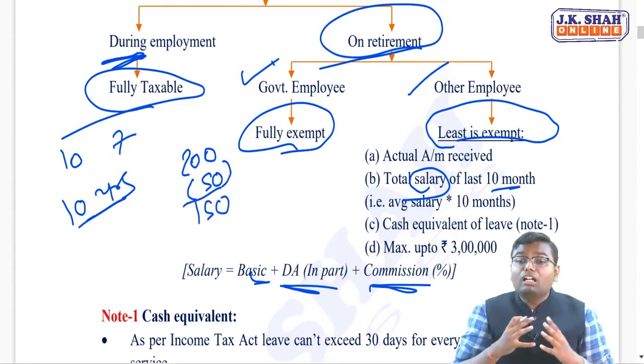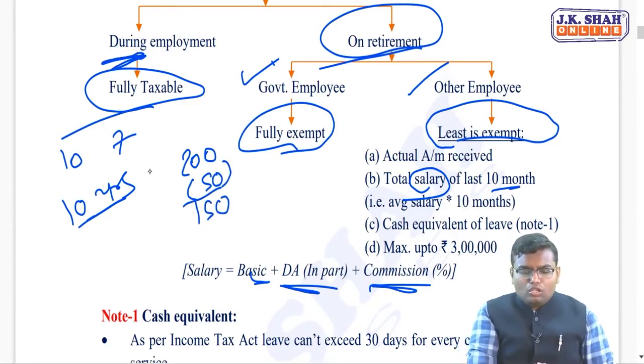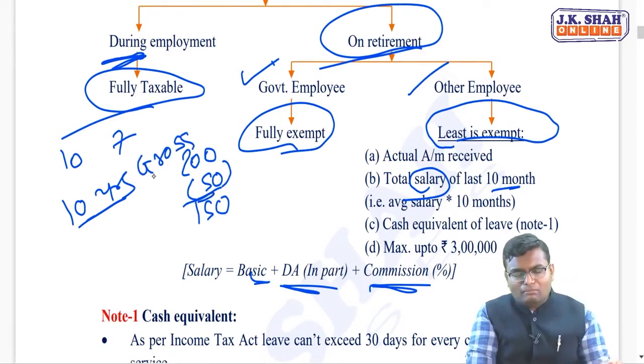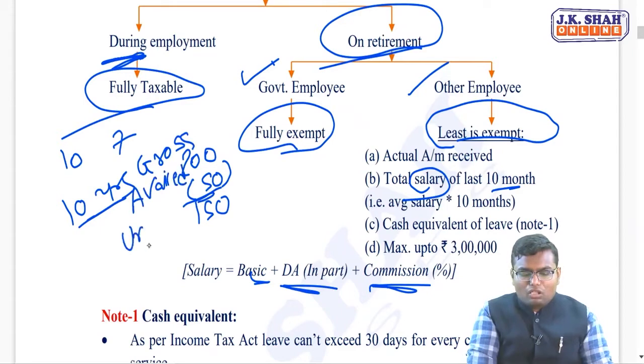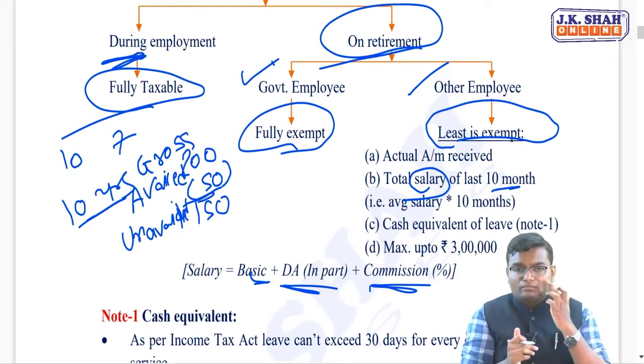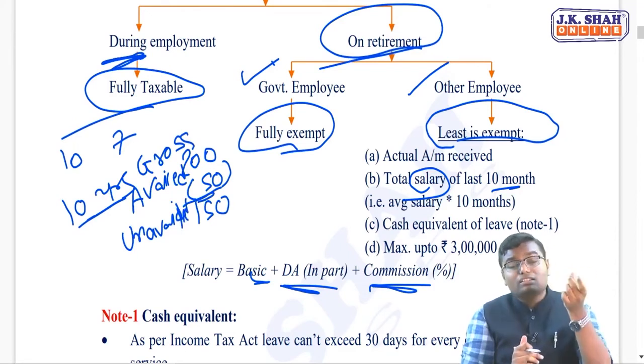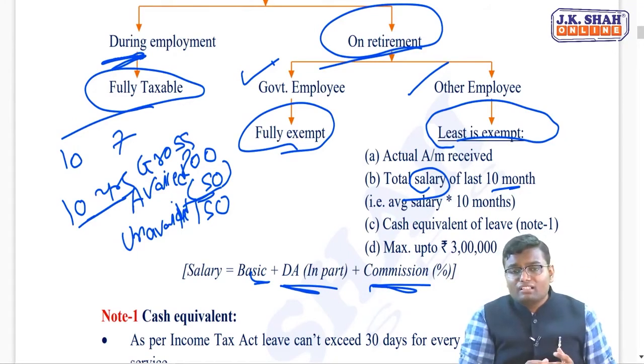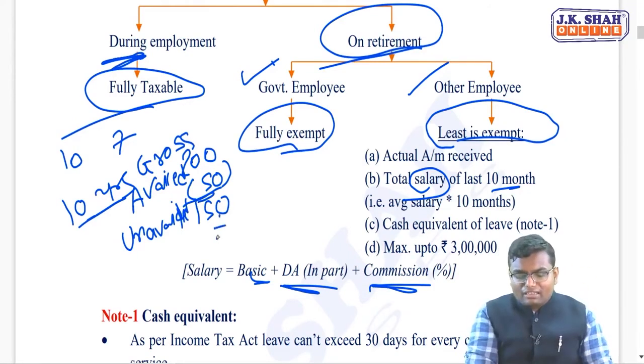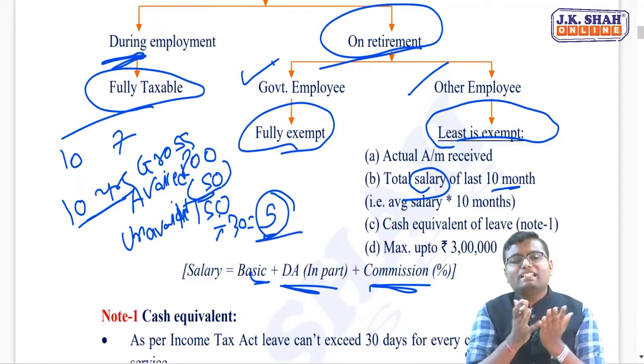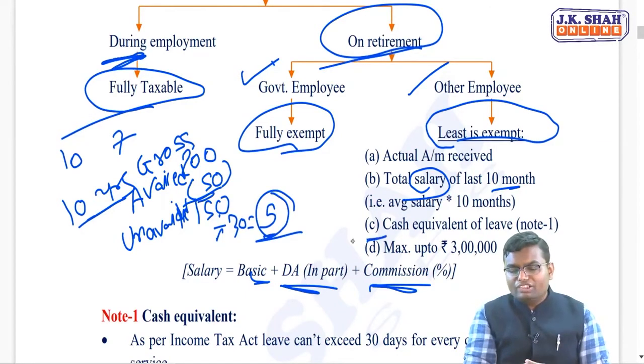It is unavailed leave. This 200 is called gross leave. The 50 for which I have already taken the money is called availed leave. The balance is called unavailed leave. Now this is in terms of days, so think how many months of salary you have to take. 150 days divided by 30 days, that means almost 5 months. Multiply this 5 months by average salary of 10 months, that is your cash equivalent of leave.